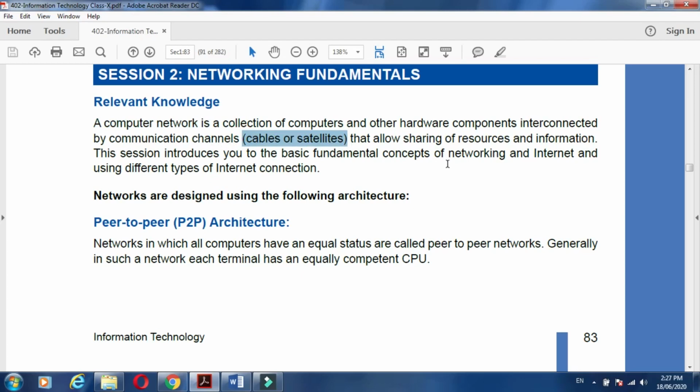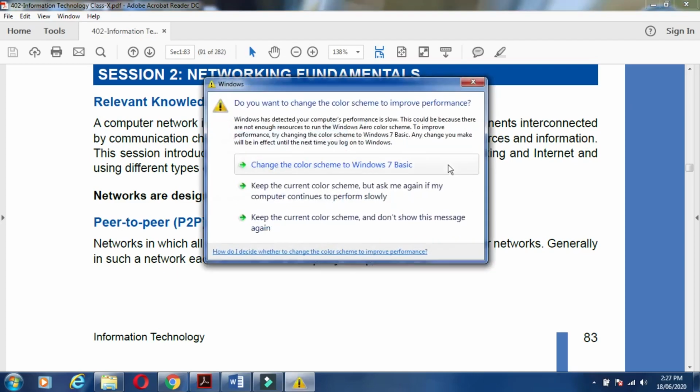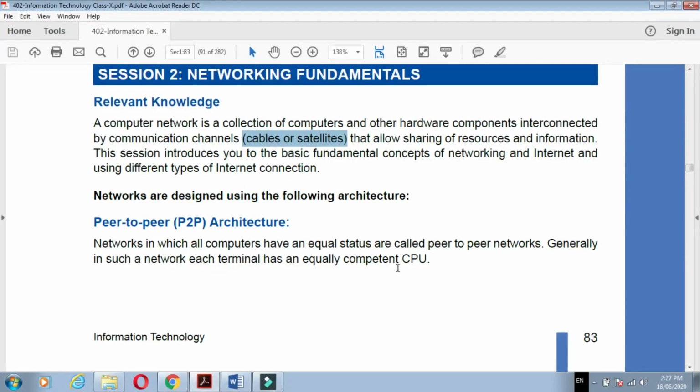This session introduces you to the basic fundamental concepts of networking and the internet, and the different types of internet connection that we are going to learn in this session. Understand?